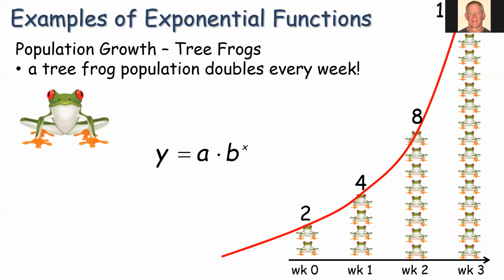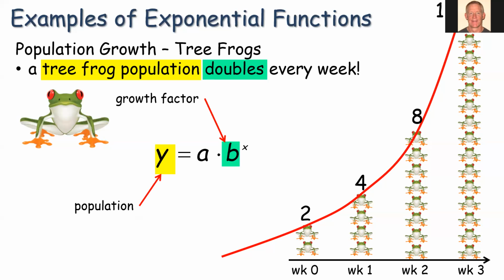Now, the form we're going to use for describing an exponential function looks like this: y equals a times b to the x. So y represents the total population of the tree frog. B is going to be our growth factor.